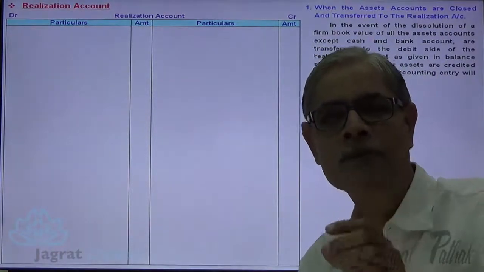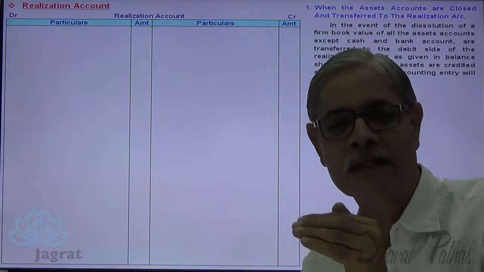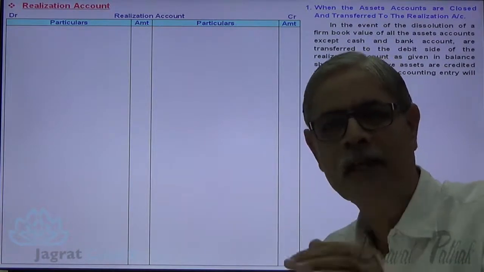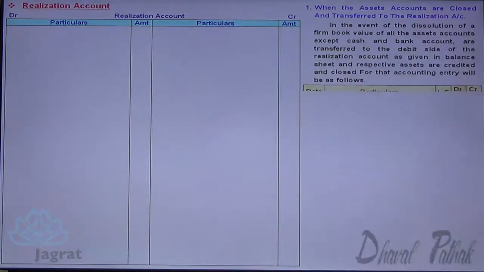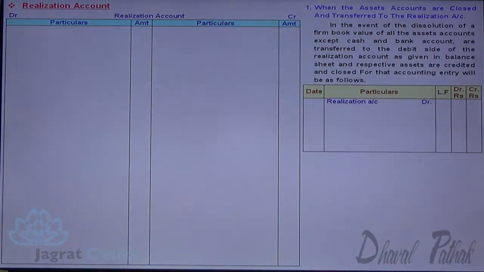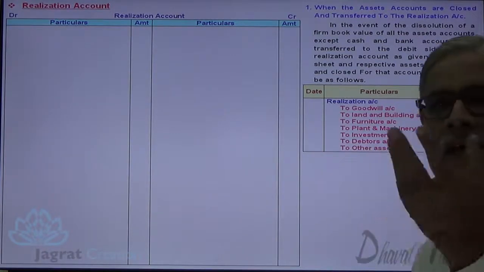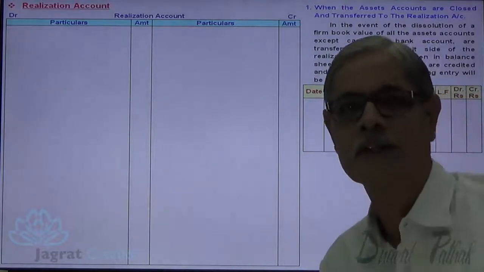By that, what happens? All the assets account balance given in the balance sheet or in the ledger gets closed. The journal entry for that, observe it. Realization account debit to goodwill account credit, to land and building account credit, to furniture account credit, to plant and machinery account credit, to investment account credit, to debtors account credit, to other assets, any name of the asset that is there in the balance sheet.